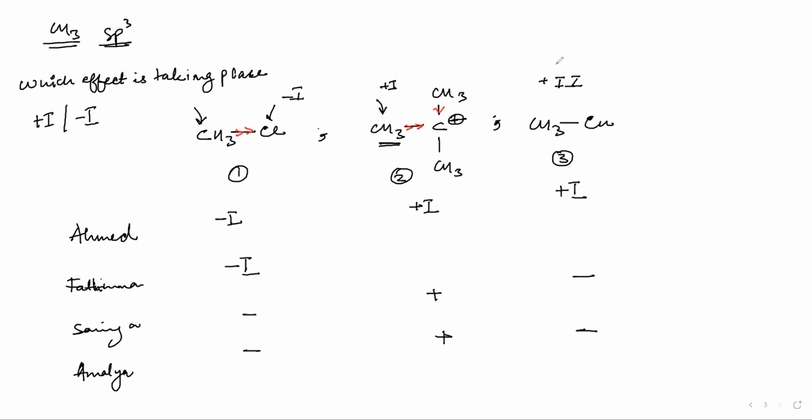Okay, this is plus I because copper is a metal, and hence we say copper is giving electrons. Here CH3 is giving electrons, Cl is taking electrons. These CH3s are giving electrons, and here copper is giving electrons. So here it is plus, here it is plus, and this is minus. Okay.